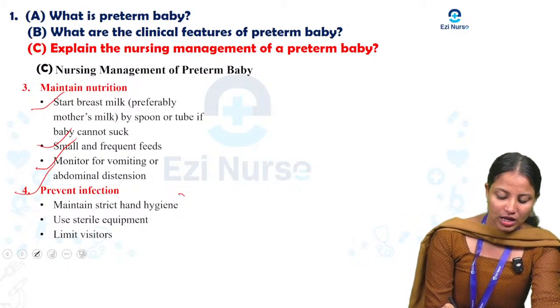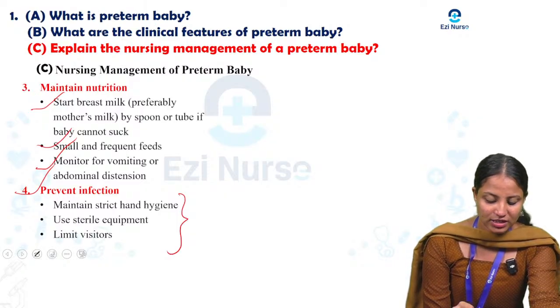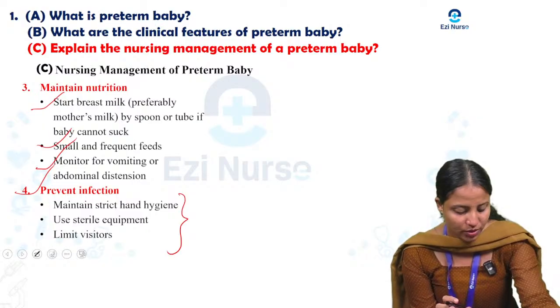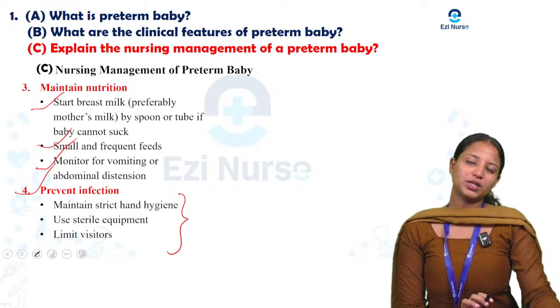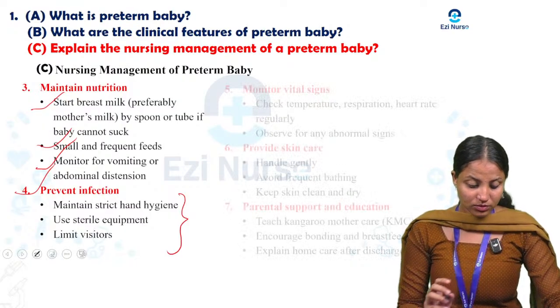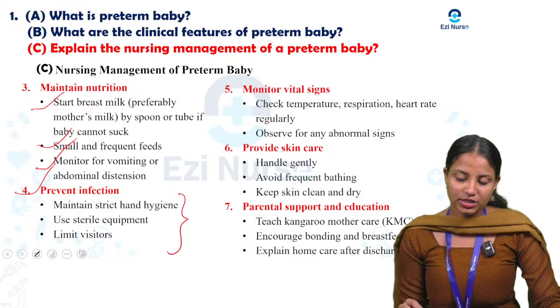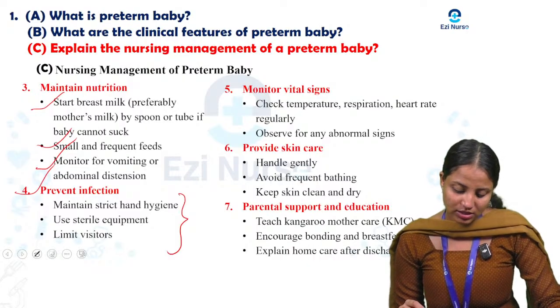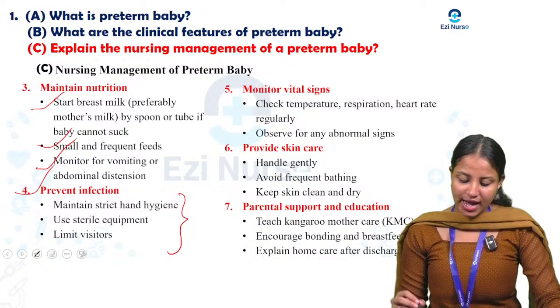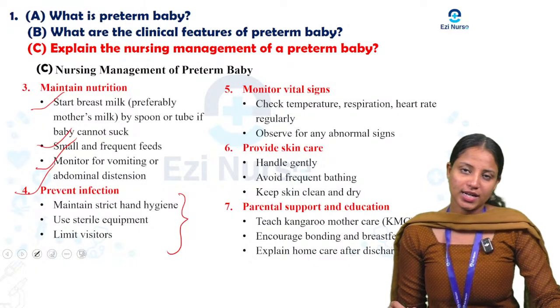These all are how to prevent. First one, maintain strict hygiene, use sterile equipment, and limit visitors. If it is a preterm baby, we want to limit the visitors. Next we can see monitor vital signs. How do we monitor vital signs? Check temperature, respiration, and heart rate regularly and observe for any abnormal signs.